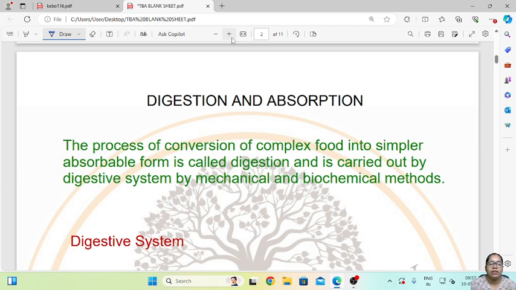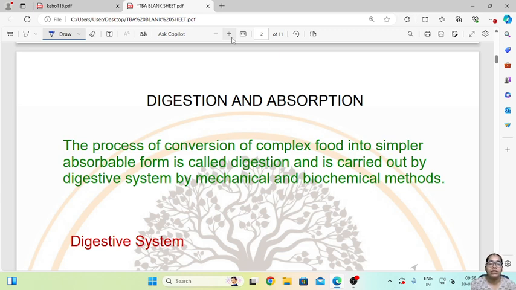Digestion is a process of conversion of complex food into simpler absorbable form, and this process is called digestion, and it is carried out by the digestive system by mechanical and biochemical methods. The methods of digestion we will see in our next video. In today's video, what we are going to learn is the meaning of digestive system and which are the different parts of our digestive system and their functions.